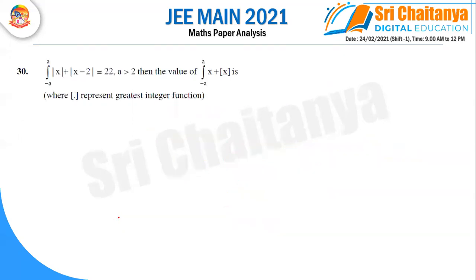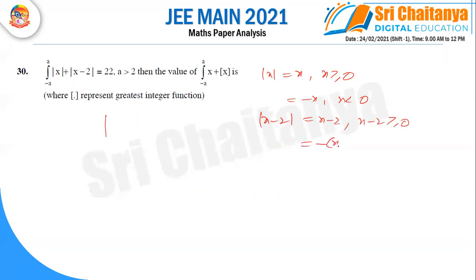Right? Next, last one. So modulus x is nothing but x when x is greater than or equal to 0, minus x when x is less than 0, and you know that modulus x minus 2 is x minus 2 when x minus 2 is greater than or equal to 0, minus of x minus 2 when x minus 2 is less than 0. When we are applying like this, splitting intervals at 0 and 2, so we are calculating at 0 and 2.